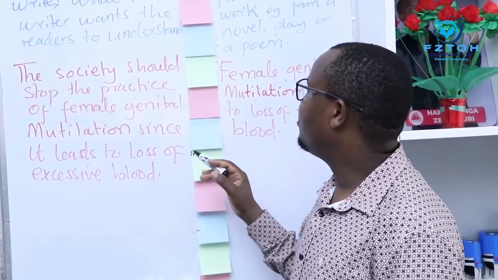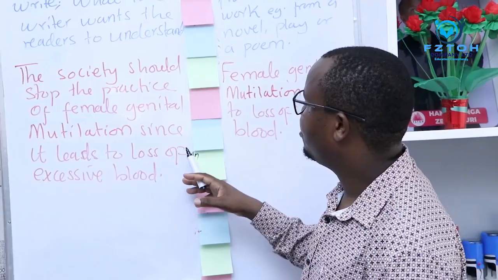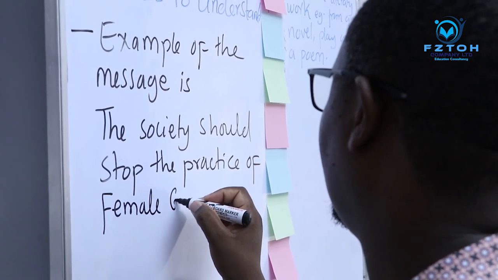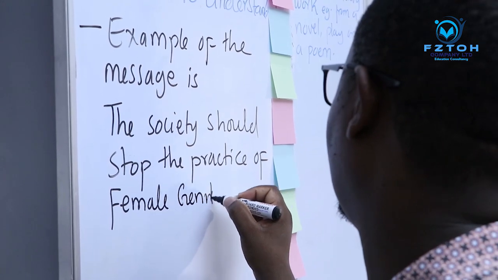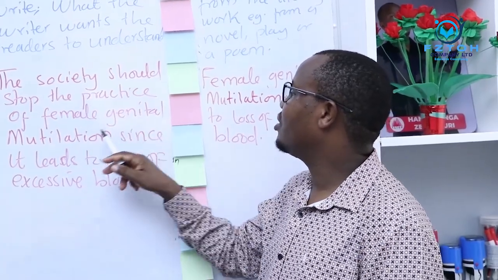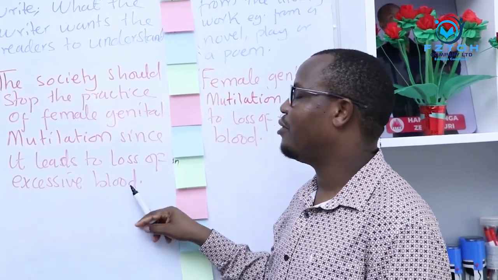But if you look at this message carefully, you will find that part of the message is a lesson. Now let me stand and see. A good example is this one, which I wrote from Unanswered Cries. For those who read that book, you can get the message that the society should stop the practice of female genital mutilation since it leads to loss of excessive blood.